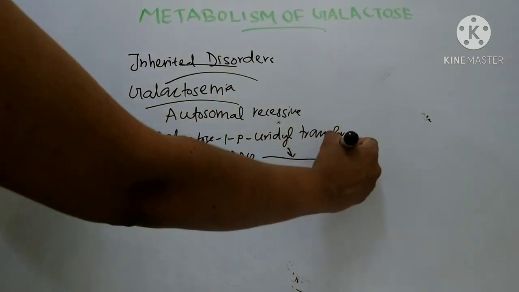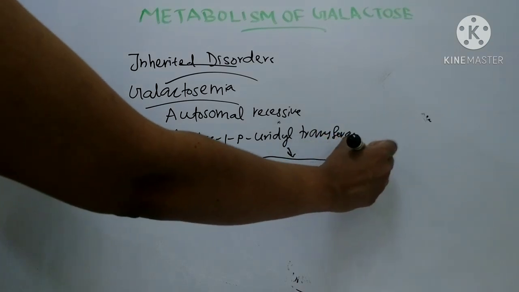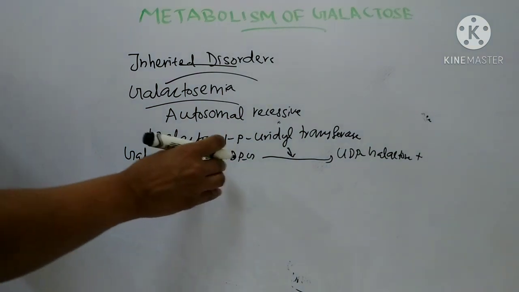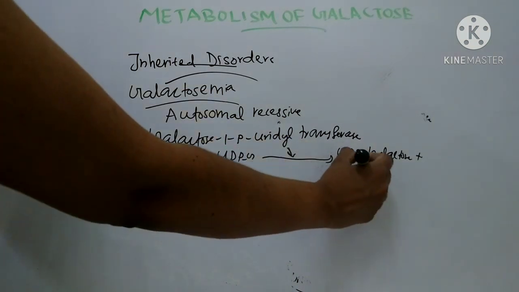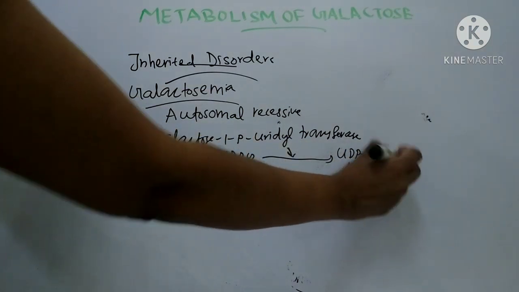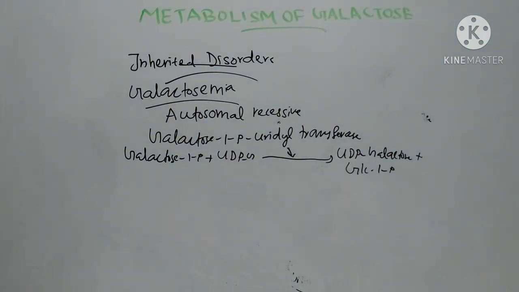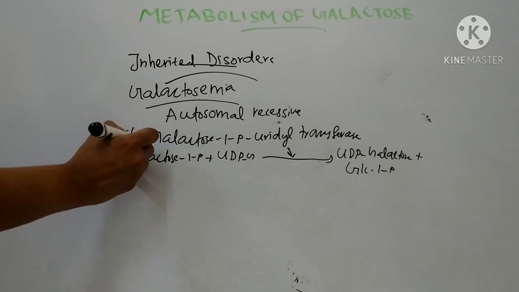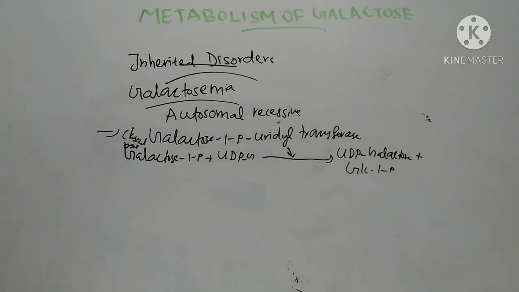It forms UDP galactose and glucose 1-phosphate. This is the reaction of this enzyme. Here in galactosemia, the galactose 1-phosphate uridyl transferase enzyme is deficient. This is the classical type of galactosemia.